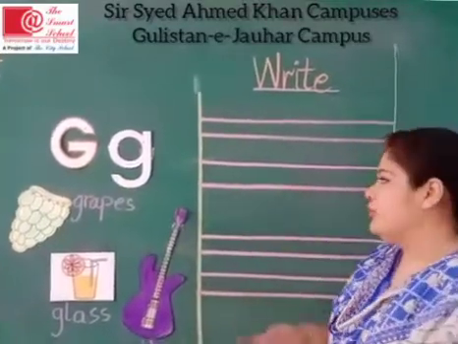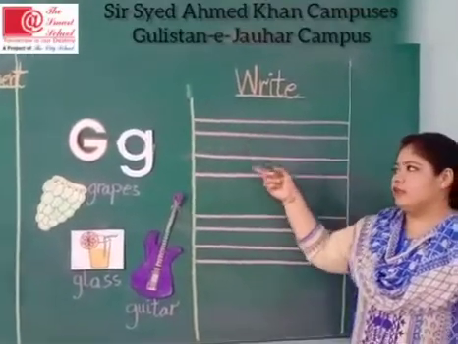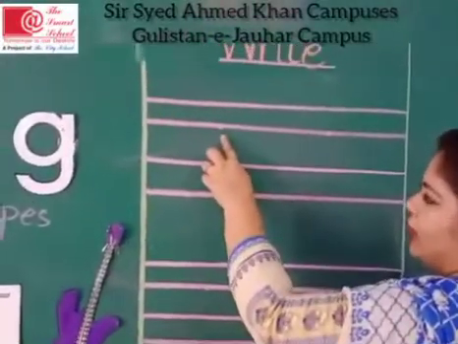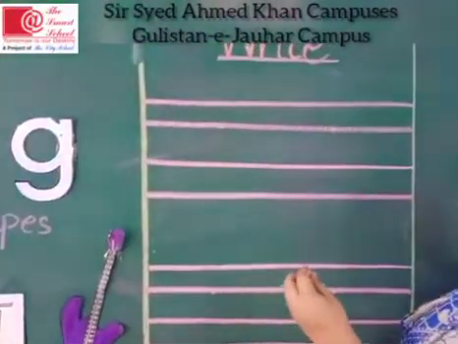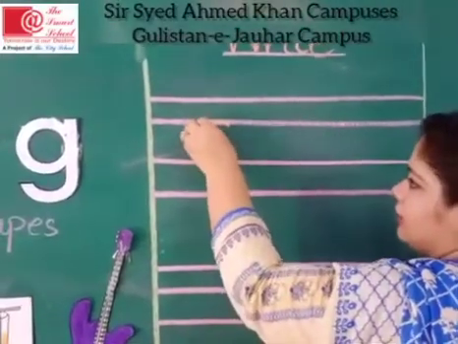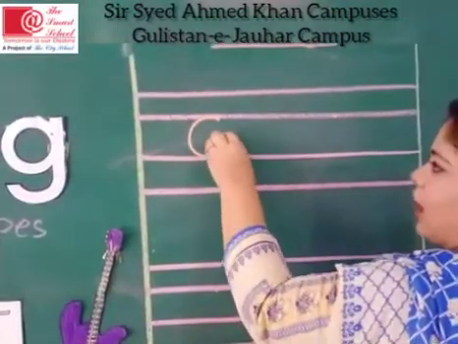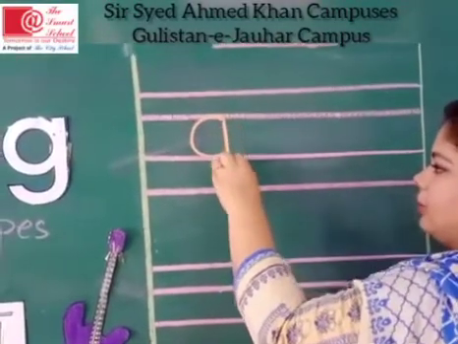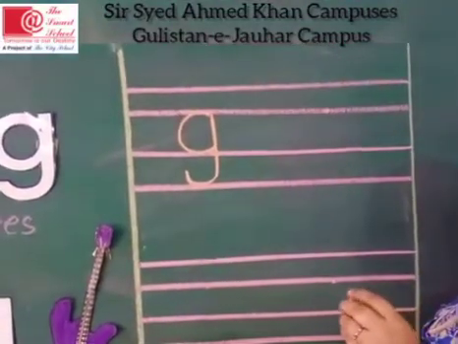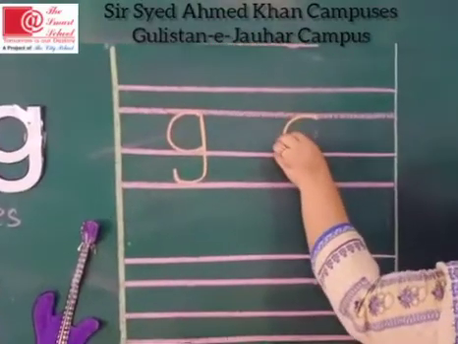Okay kids, now I will show you how we can write sound G in between these four lines. Now watch me very carefully. This is your starting point. What you have to do, you have to make a K in between these two lines. Make a K. Okay. Then go up, come down and make a round. Which sound is this, kids? G.